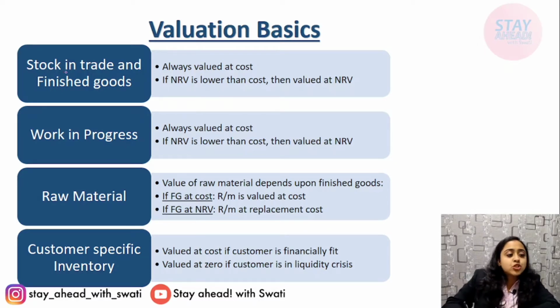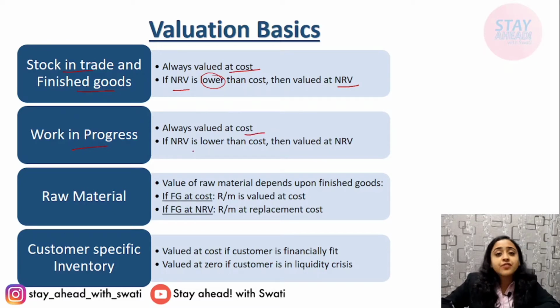First comes the stock in trade or finished goods. It is always the same. That means it is valued at cost or NRV, whichever is lower. It is always valued at cost, and if NRV is lower, then it will be valued at NRV. The same standard rule. Work in progress is also the same, always valued at cost, and in case NRV is lower, then valued at NRV. Cost or NRV, whichever is lower.